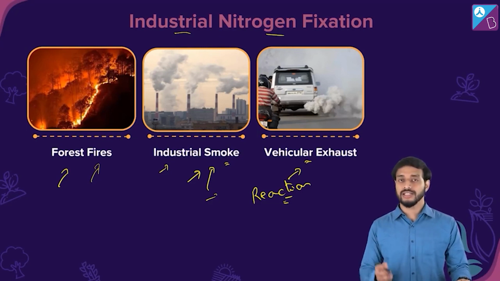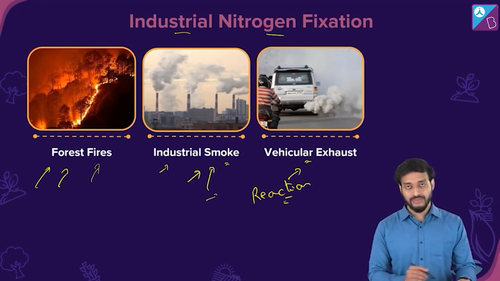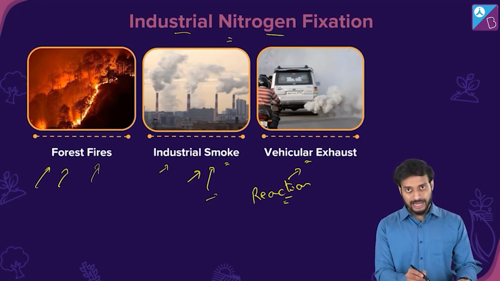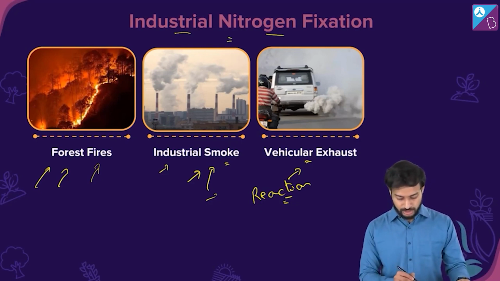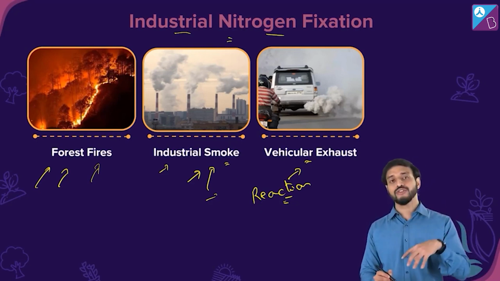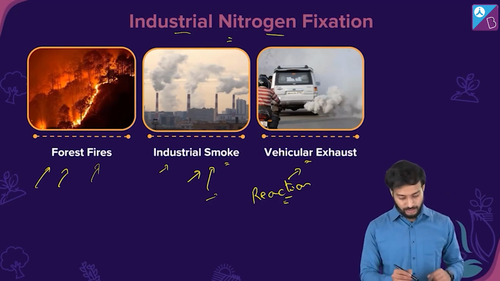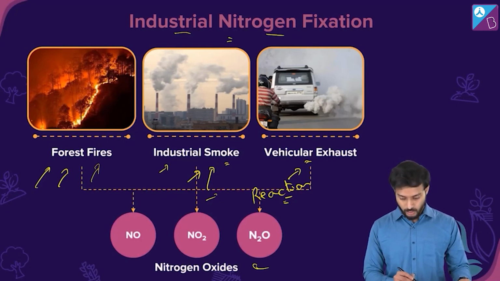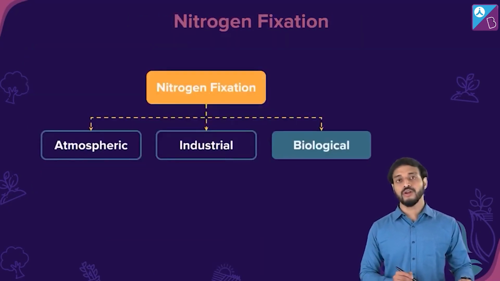That's an easier way rather than cutting trees one by one. So forest fires also help in the nitrogen fixation process. These nitrogen oxides eventually find their way into the soil. Very good. Now let's move on to the biological.